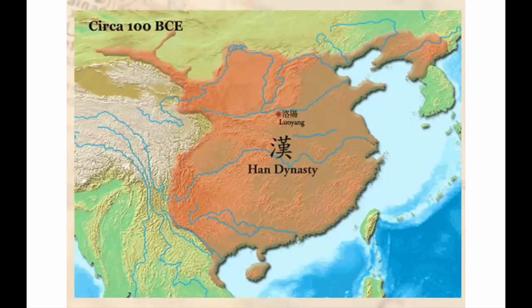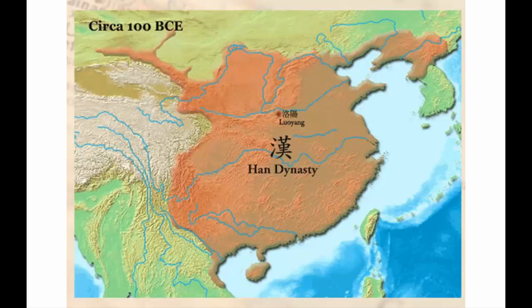Here's obviously a map of China. This is what the Han Dynasty looked like after the dynasty had fallen, later on in the early 200s AD. By the end of their rule, they actually expanded, more than doubled their size, to the point where it almost looks like modern China today.